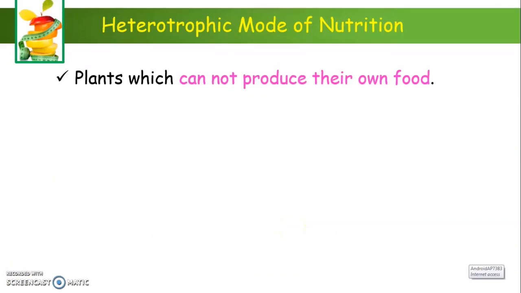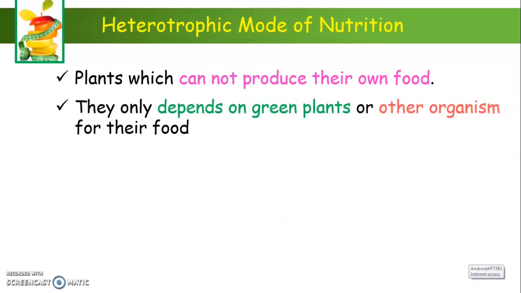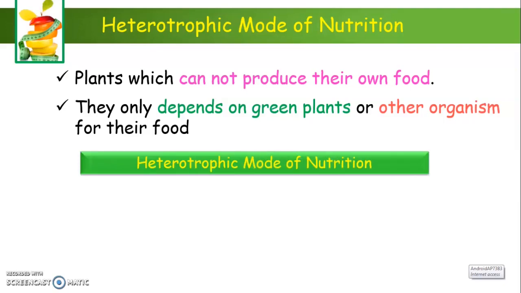In heterotrophic mode of nutrition, there are plants which cannot produce their own food, and they depend on green plants or other organisms for their food. Such mode of nutrition is called heterotrophic mode of nutrition. In heterotrophic mode of nutrition, plants are not capable of producing their own food. They depend on other green plants or other organisms for their food.